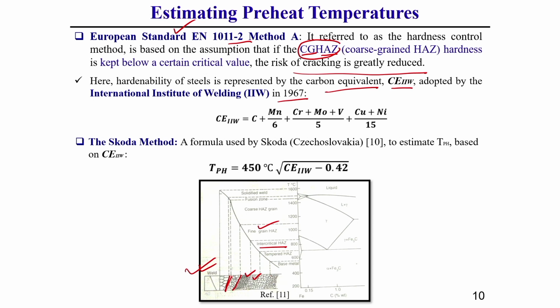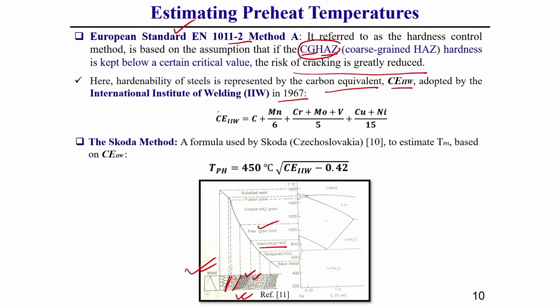I am showing this for your understanding. What is CGHAZ? It means coarse grain heat affected zone, which is close to the fusion zone, because the chance of hydrogen embrittlement phenomena is more. You should keep this in mind.